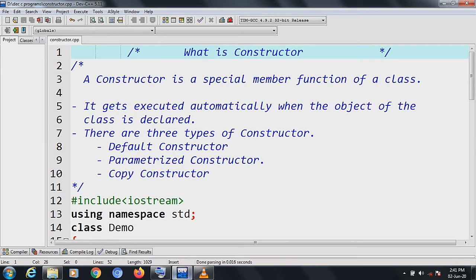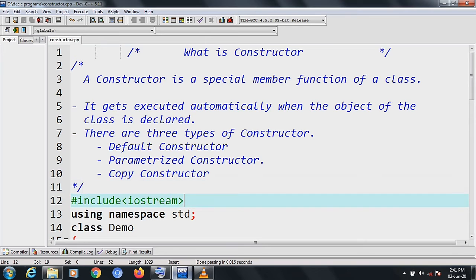There are three types of constructor. First is the default constructor. Second is the parameterized constructor, and the third is the copy constructor. We need to understand these constructors one by one with the help of examples. I have taken a single example in which I will demonstrate all three constructors one by one. So have a look at the example. Let's continue.